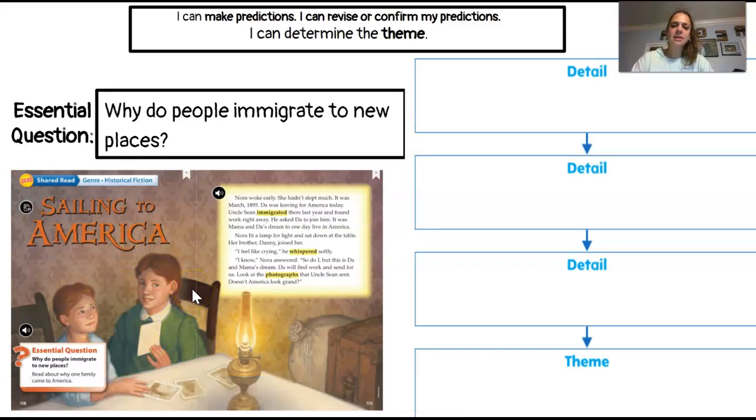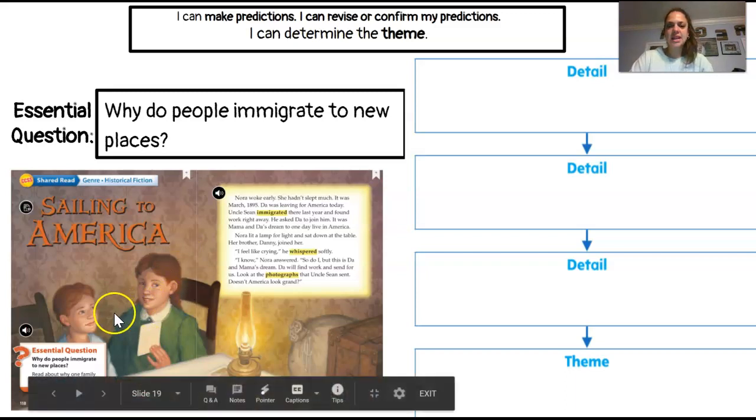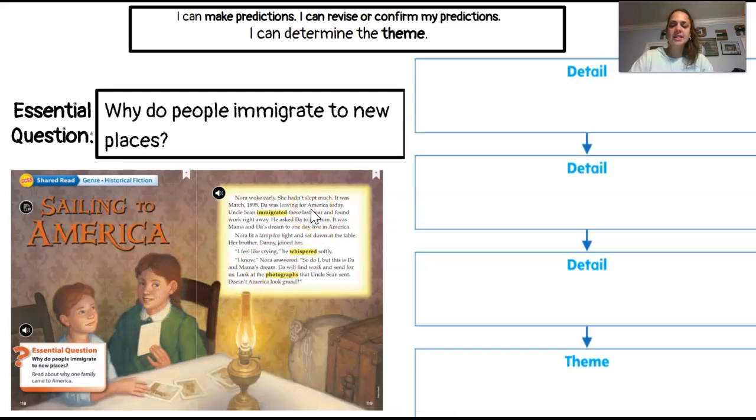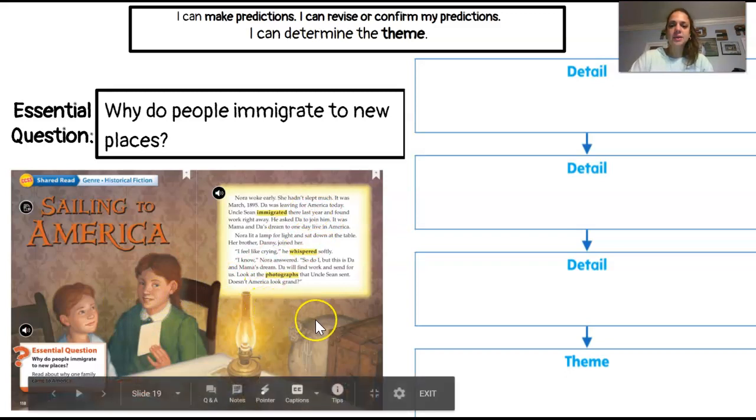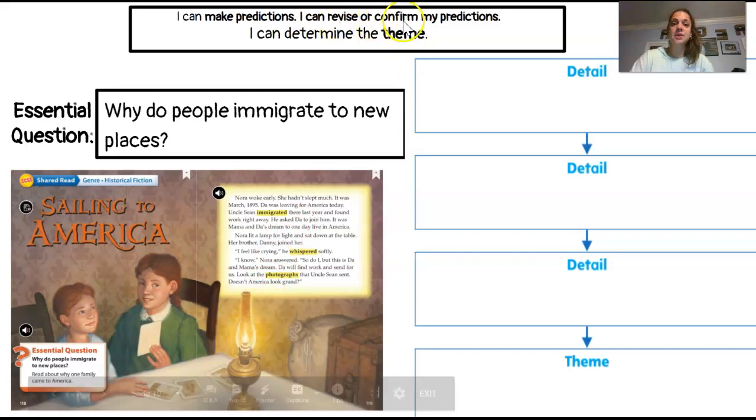Well, let's go back and reread and see if we can identify key details of what the characters say and do from the beginning, middle, and end. And then we will confirm our theme. We will revise or confirm our prediction of what our lesson is.